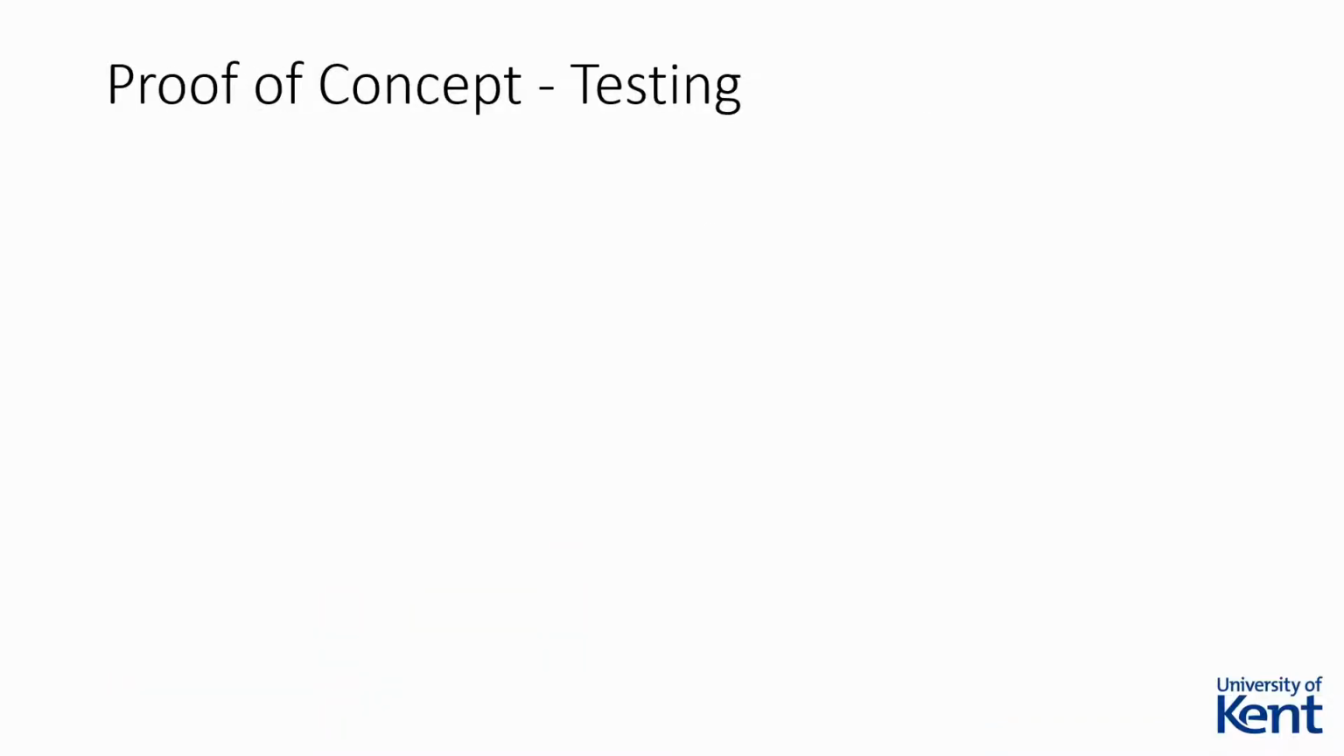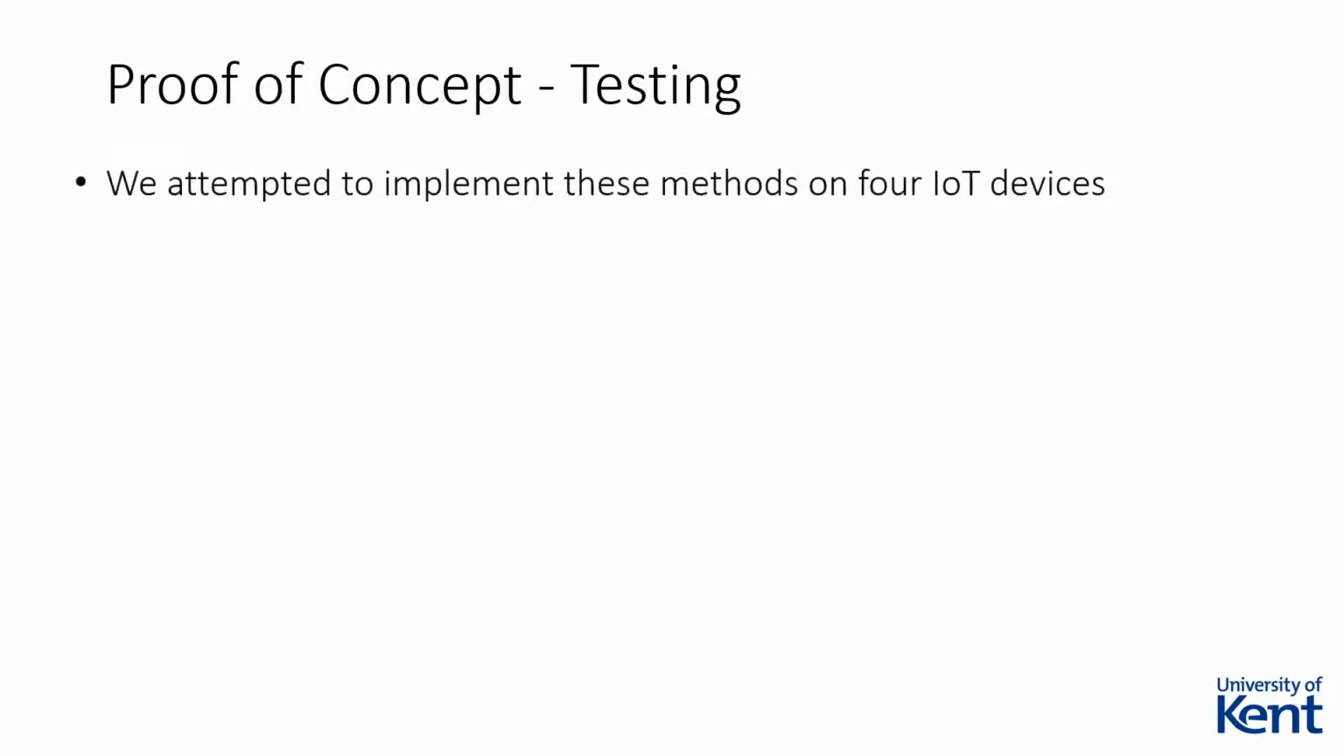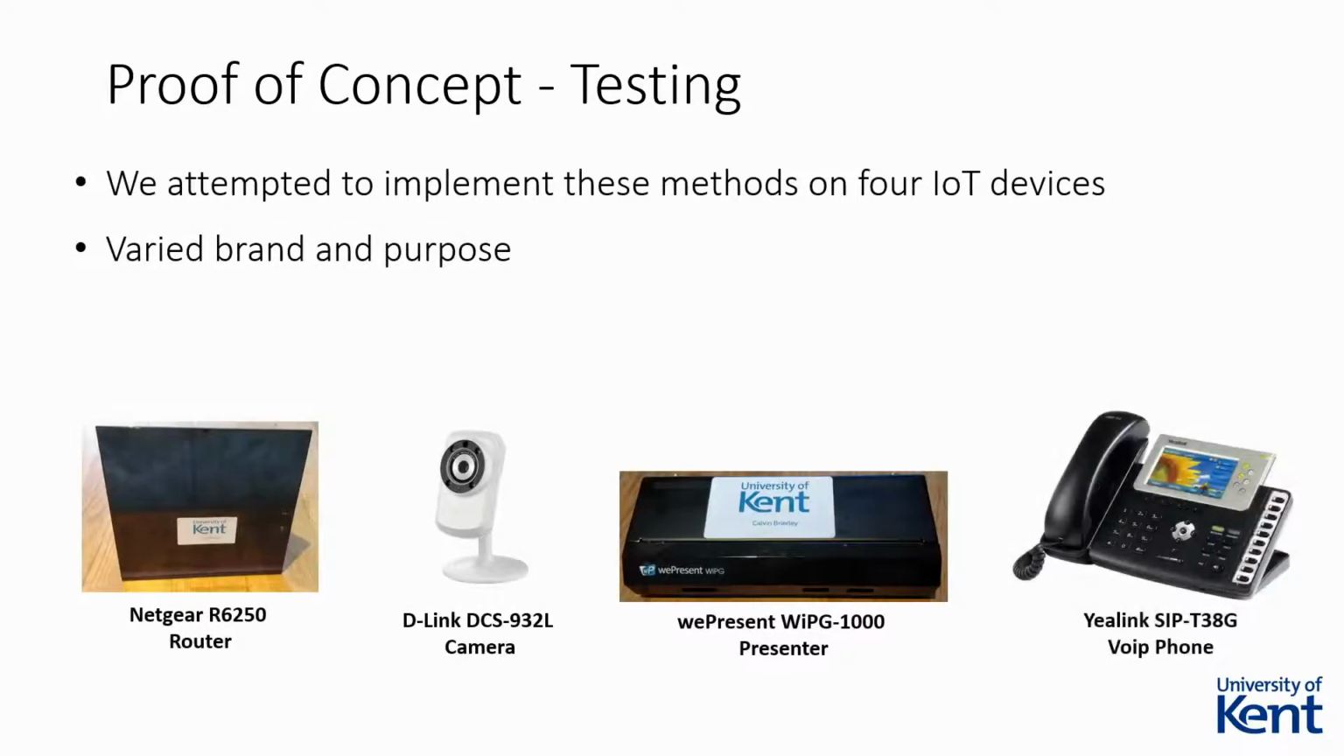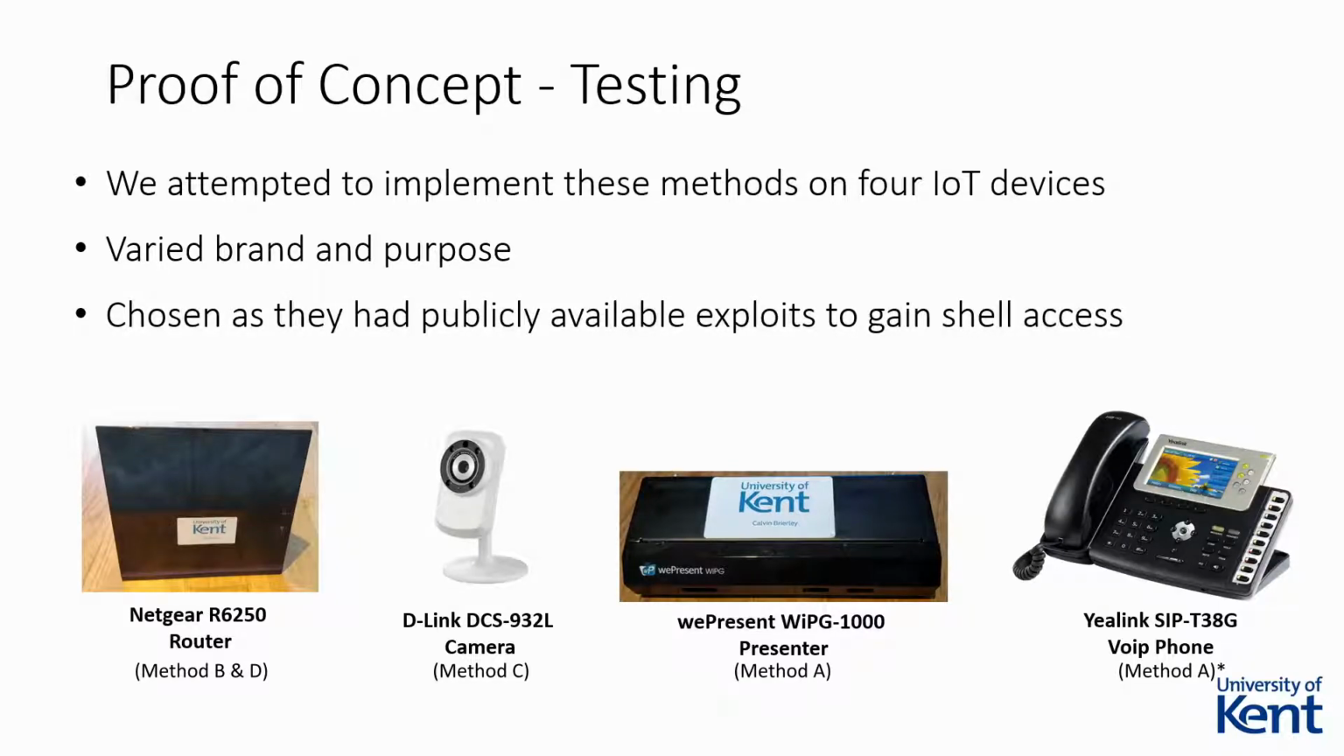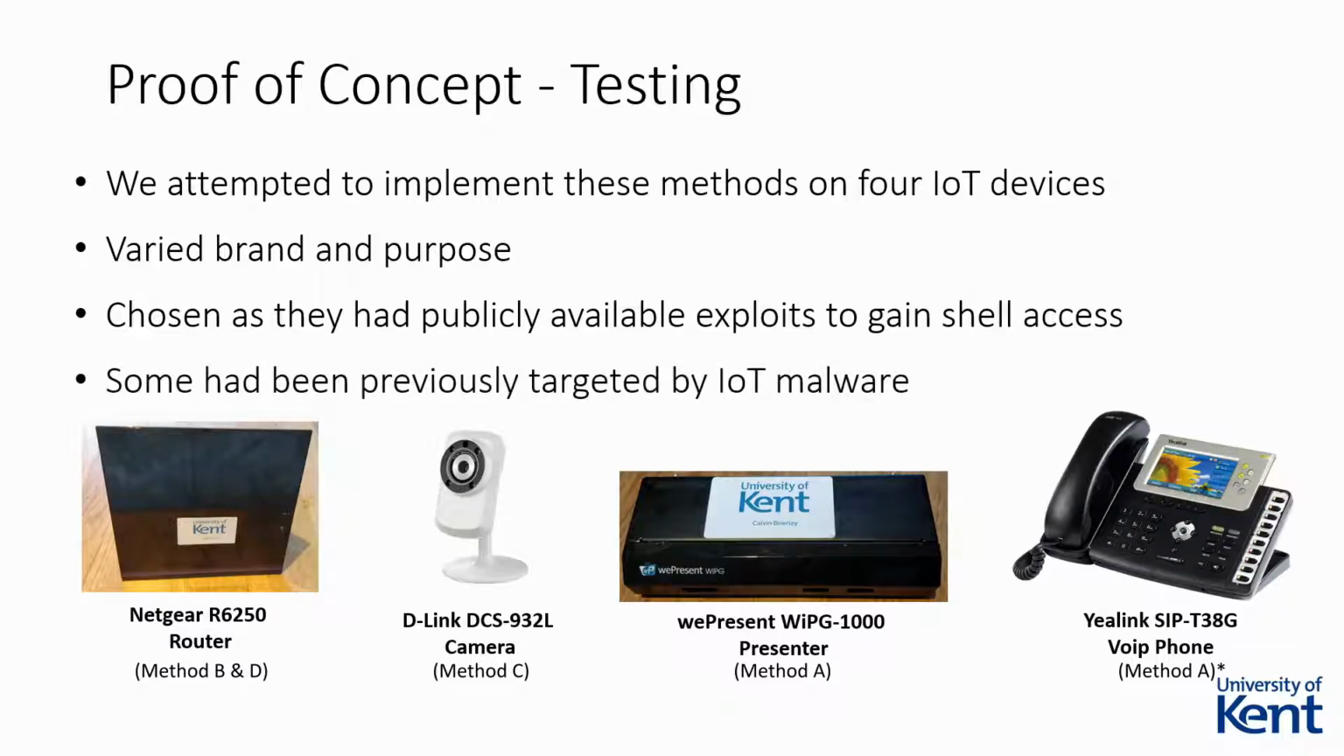In order to test the various persistence methods, we attempted to implement them on 4 IoT devices of varying brand and purpose, including a router, camera, presenter, and voice over IP phone. We chose these devices as they had publicly available exploits that would allow an attacker to gain shell access remotely. Some of these devices have also previously been targeted by existing IoT malware. The write-ups for the other devices are available in the paper.